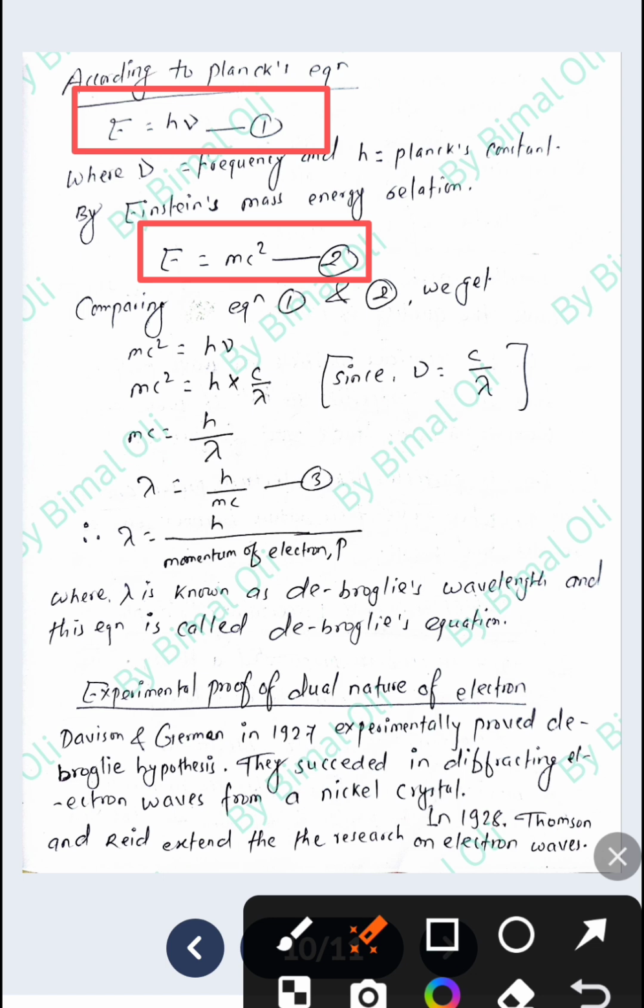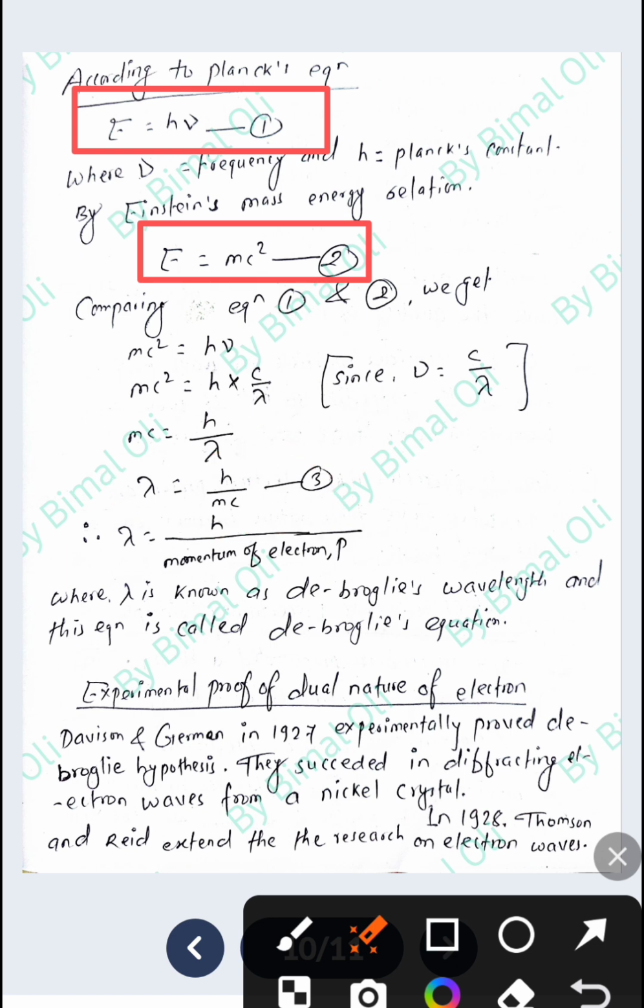So mc is equal to h divided by lambda. We can separate lambda from here, so lambda is equal to h divided by mc. This is considered the third equation.